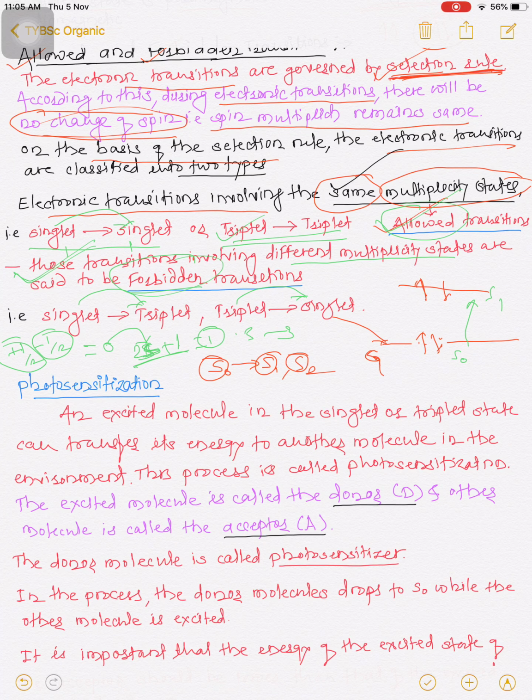S to S or T to T is an allowed transition, and a forbidden transition is one where there is a change in the spin multiplicity, that is, singlet to triplet, S to T, or T to S, where the spin of the electron changes.